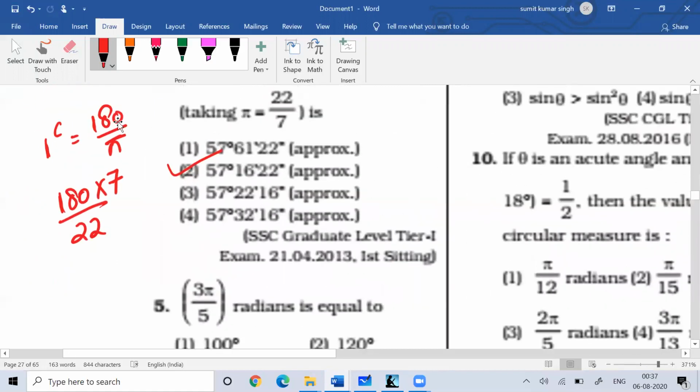So you can remember this. If you solve it, you'll get this answer only. That will help for calculation purposes, and it will always be helpful.